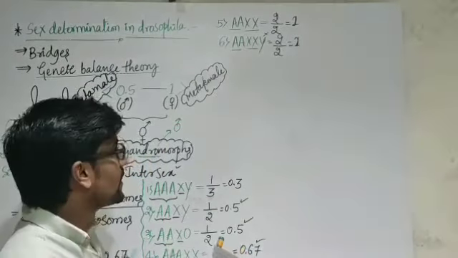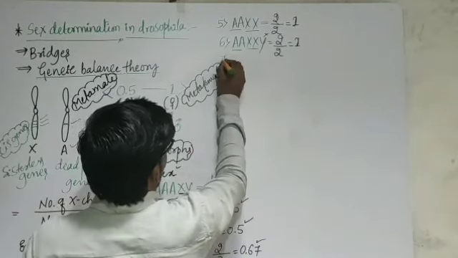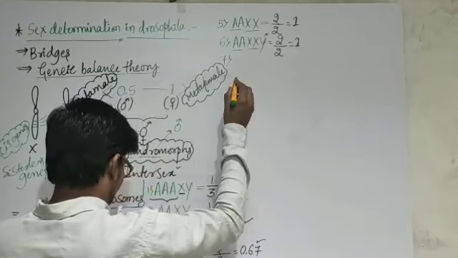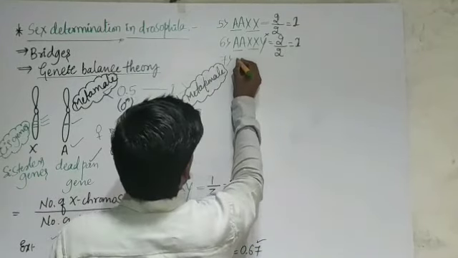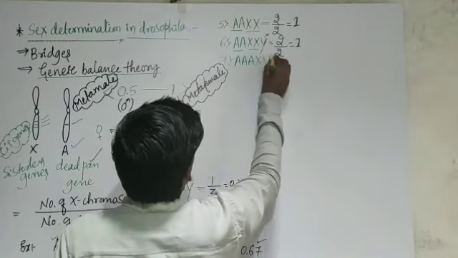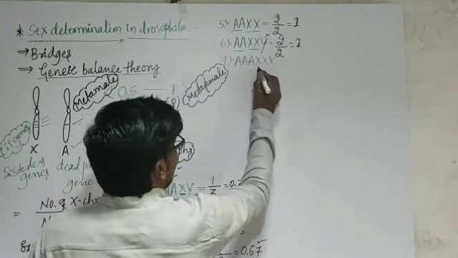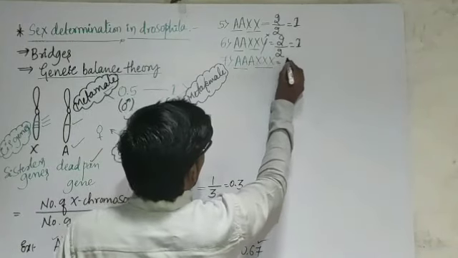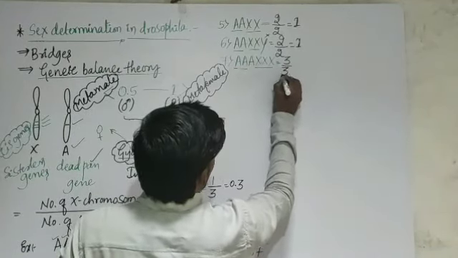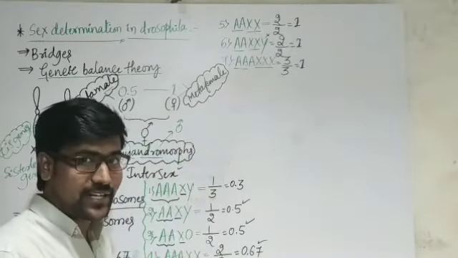Leave that. And if the condition is like this, AAA XXX, then here 3 X chromosomes and 3 autosomes. So 3 by 3, again the ratio is 1, and that is also a fertile female.